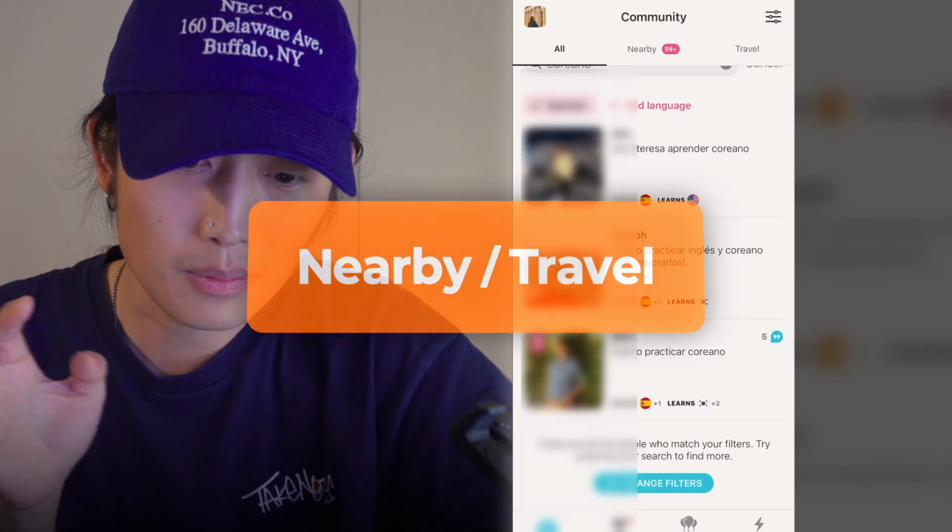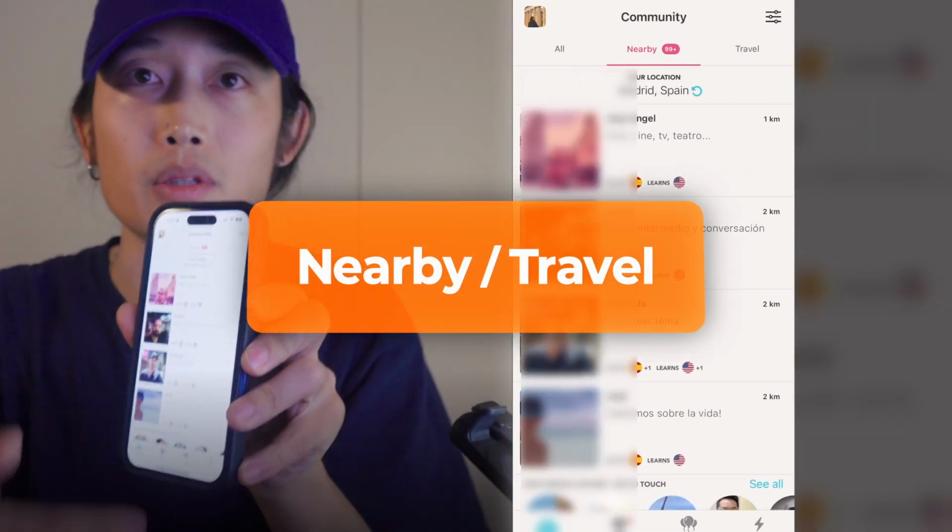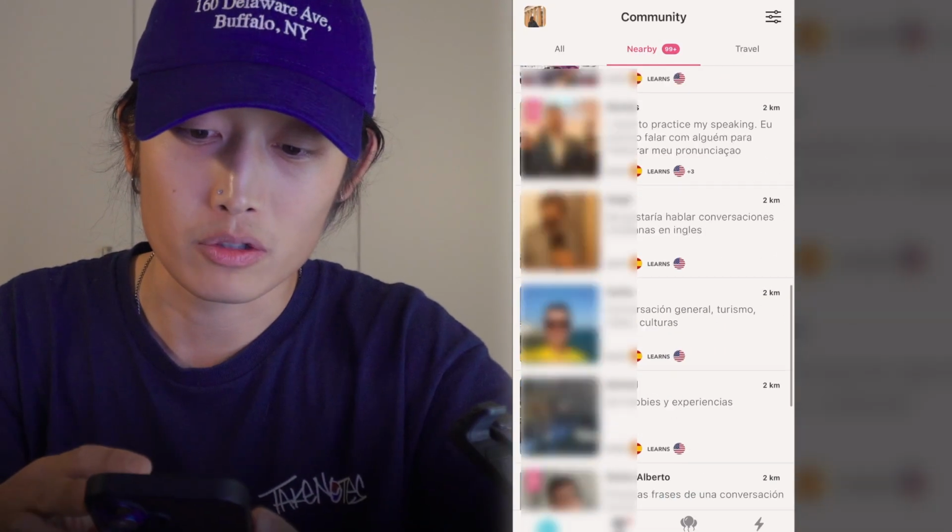좋아요. That's the community tab. That's how you find people you want to chat to. And nearby, you can see a bunch of people nearby who are using Tandem.